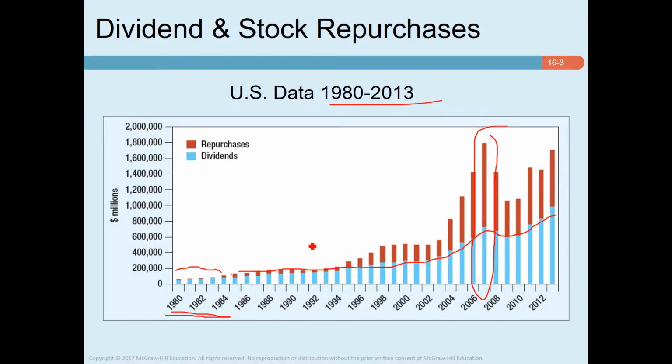In this year, 28 US companies each bought back more than $5 billion of stock. ExxonMobil bought back $31 billion. Microsoft bought back $28 billion, IBM $19 billion, and General Electric $14 billion. So you can see that nowadays stock repurchase has become almost as important as dividends for firms.